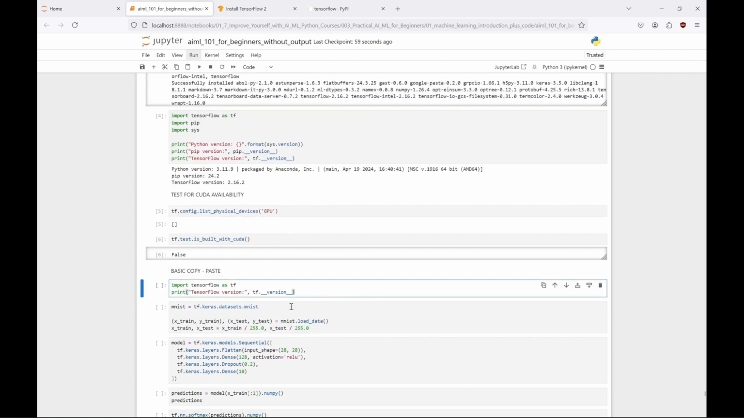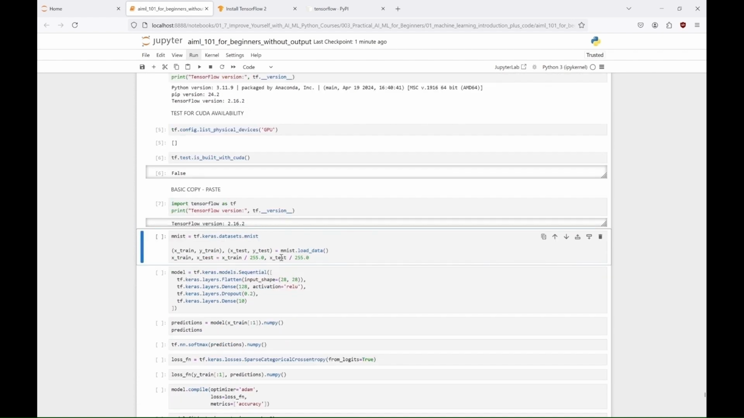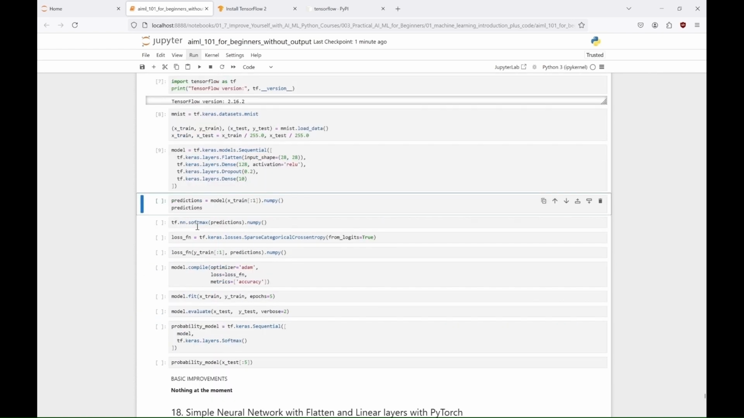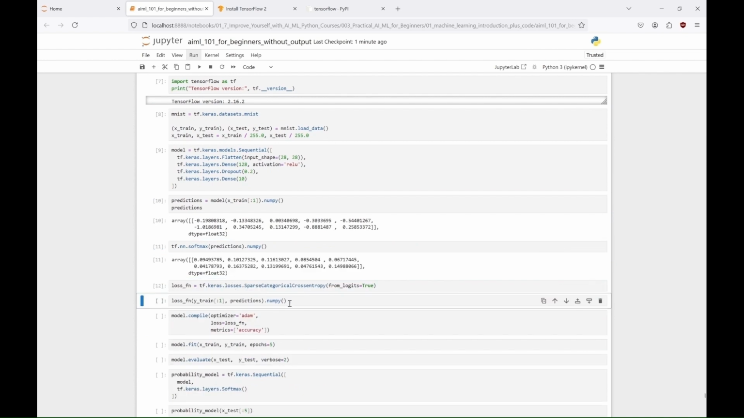We'll use the MNIST dataset, which contains 70,000 handwritten digits, and is often used to train image classification models. So we imported TensorFlow and loaded the MNIST dataset, normalizing the data. We built a neural network model with 4 layers: a flattened layer, a dense layer with 128 neurons and ReLU activation, a dropout layer, and a final dense layer for the output. We made predictions using the model and applied softmax to convert the raw output to probabilities.